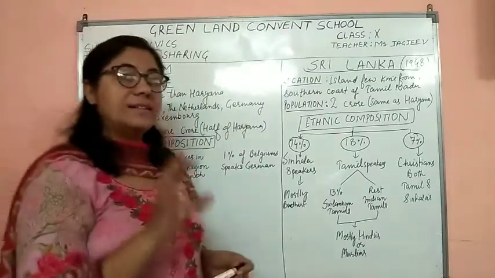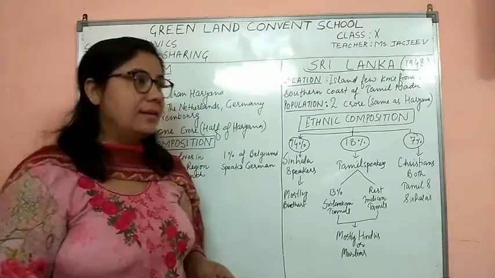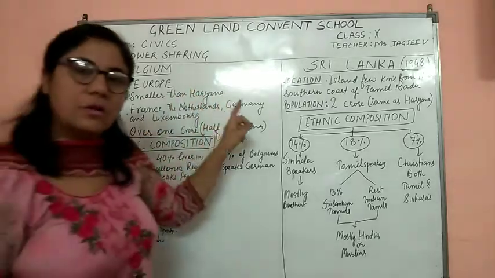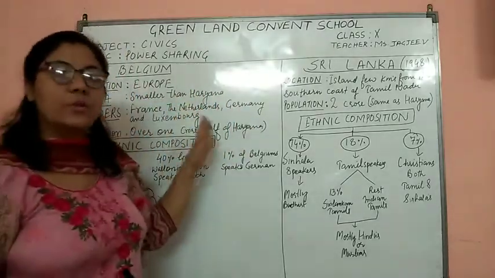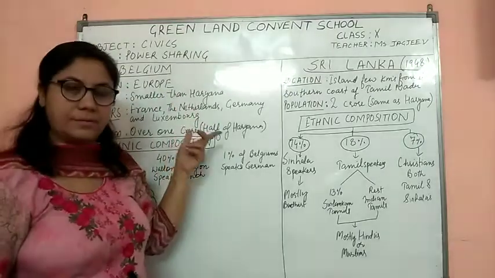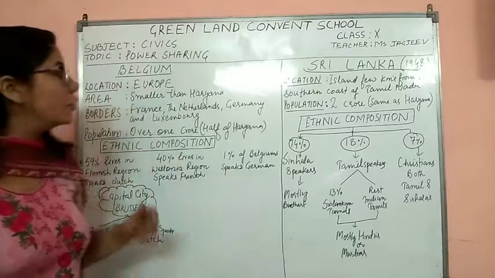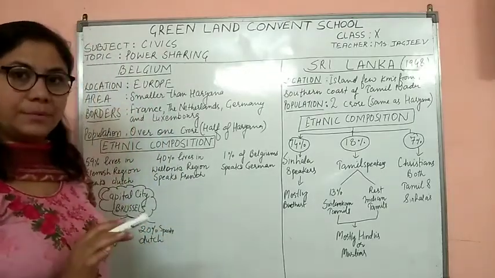Firstly, we need to understand the composition of Belgium and Sri Lanka. Let's start with Belgium. First of all, what is the location of Belgium? Belgium is located in Europe. It is a part of the European Union. So, the location of Belgium is clear. It is located in Europe.